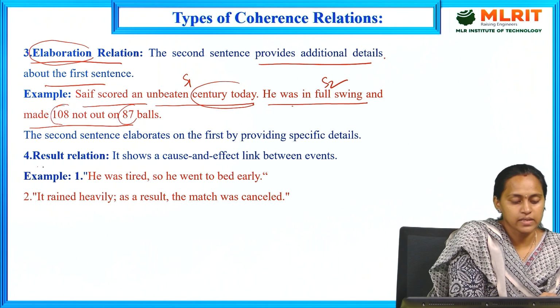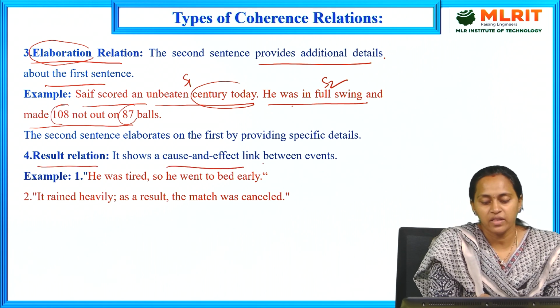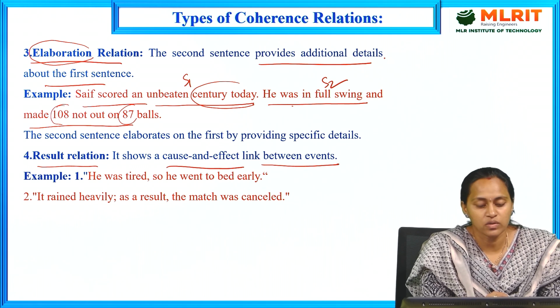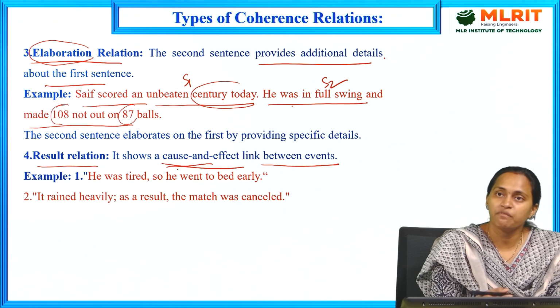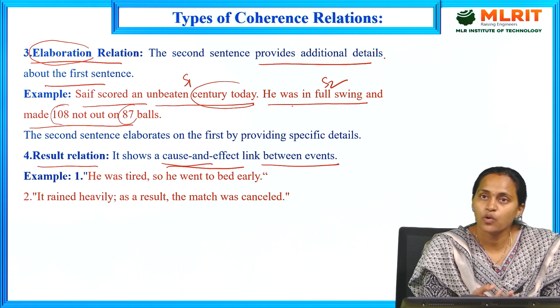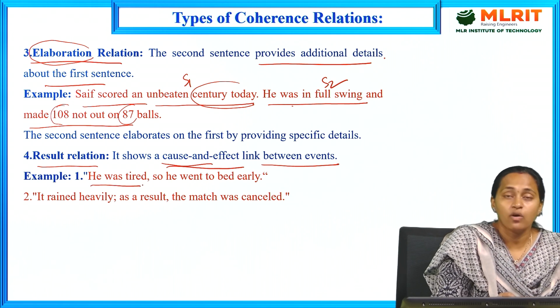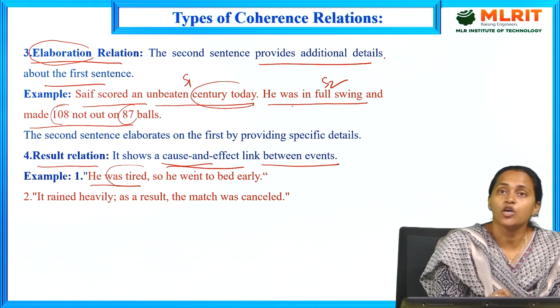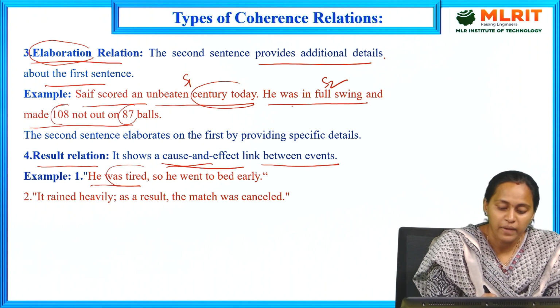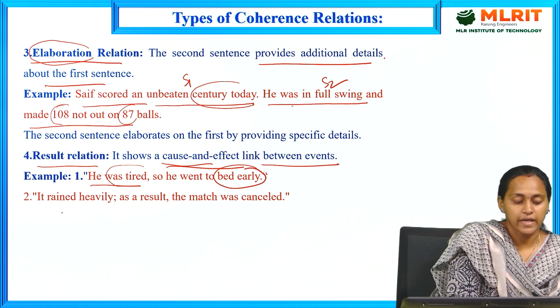Next, the result relation. It shows a cause and effect link between events. That means cause and effect. There is a cause, and there is an effect. In the sentence, if there is a cause, automatically there is an effect also. He was tired, because this is the cause. Automatically, the effect is that he went to bed early. This is the effect, the second sentence.